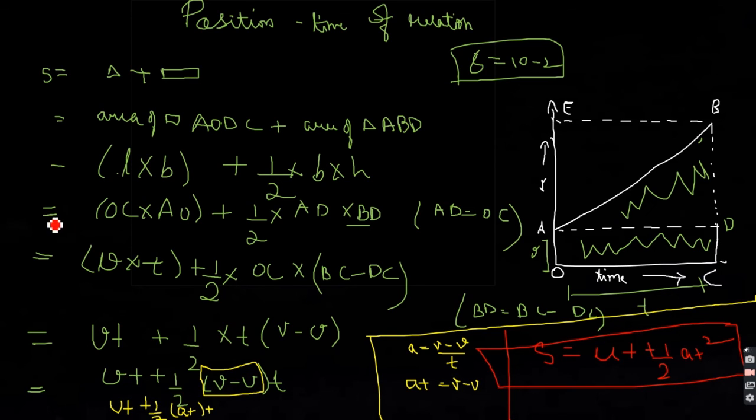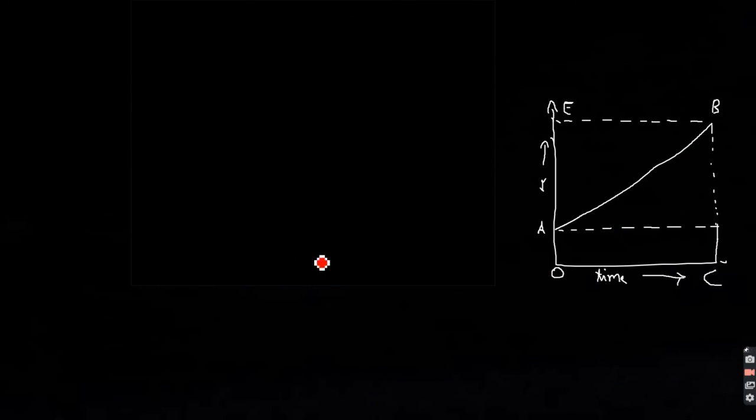So here comes the end of this second derivation, that is the position time relation. What we did is, we simply found the area of this shaded part. Now again we are going to do the same thing, but in this case we are considering the whole shape, and the shape which I have drawn is a trapezium.